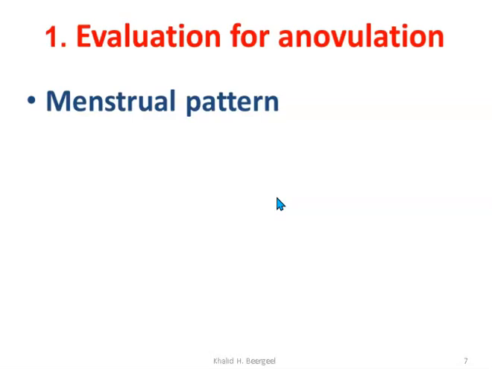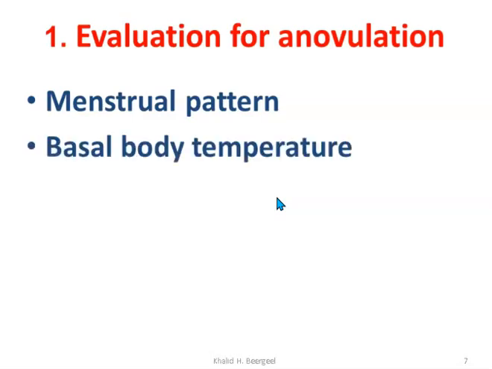To evaluate anovulation, we can take from history the menstrual pattern. If the menstrual cycle is regular, coming every fixed time, then we can consider this woman is ovulating, especially if the cycles have associated minimal symptoms like mood swings, food cravings, and some mild abdominal cramps. The abdominal pain should not be severe because it would indicate endometriosis.